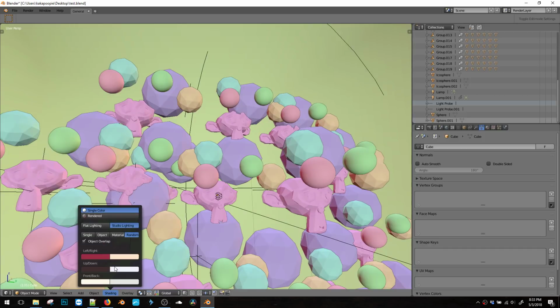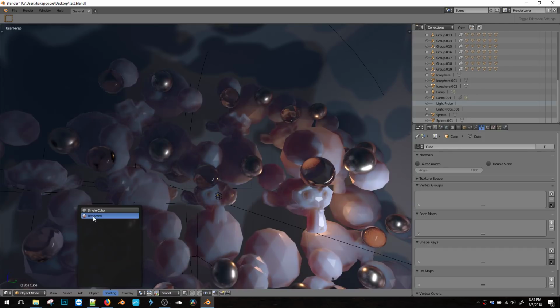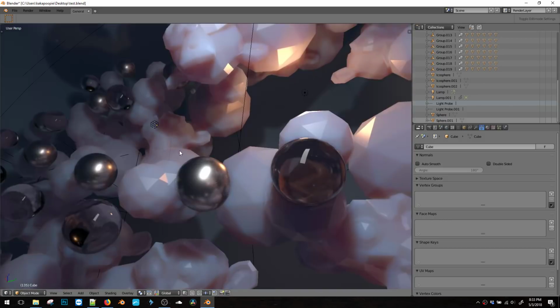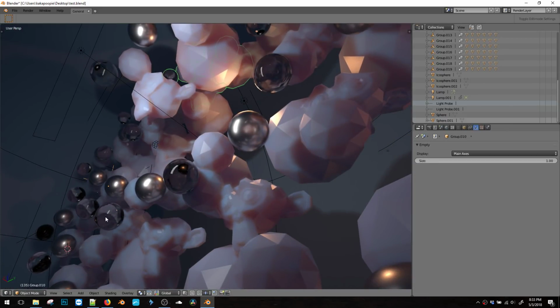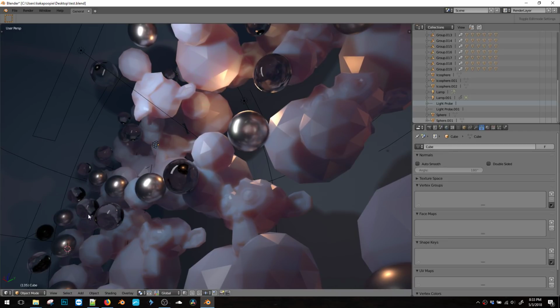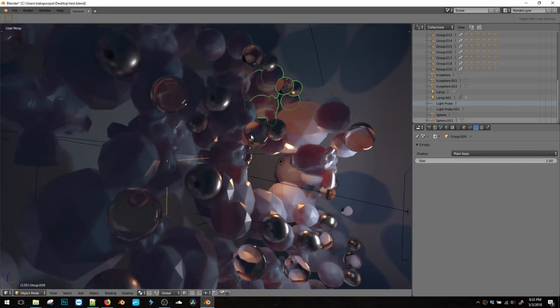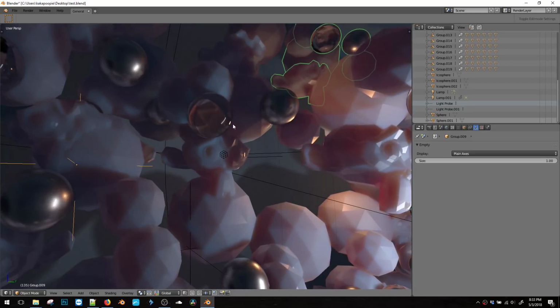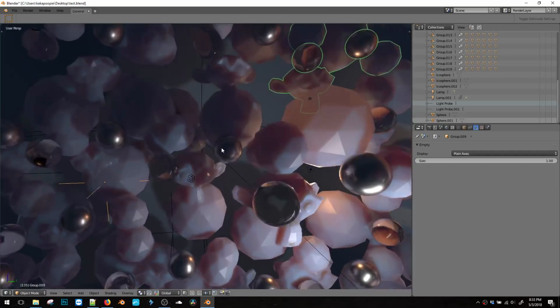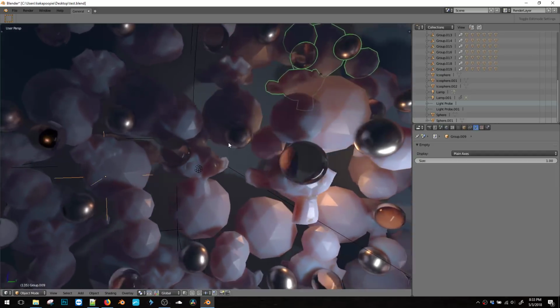But the really cool stuff is the rendered mode, which we've got the real-time refraction or the glass. So these little spheres are all doing this pretty decent approximation of glass. Very nice.